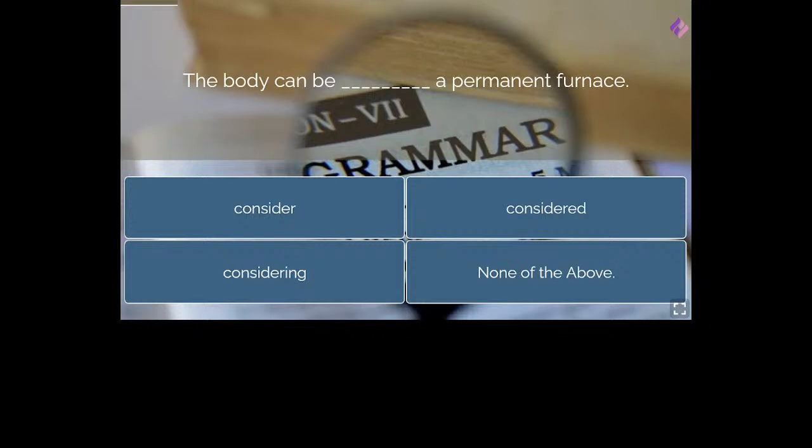So, Ria, Pooja, all of you, please respond in the comment box. You please write in the chat box. You write down the answer. Write down the answer of this particular question. Which form of verb is used after be?